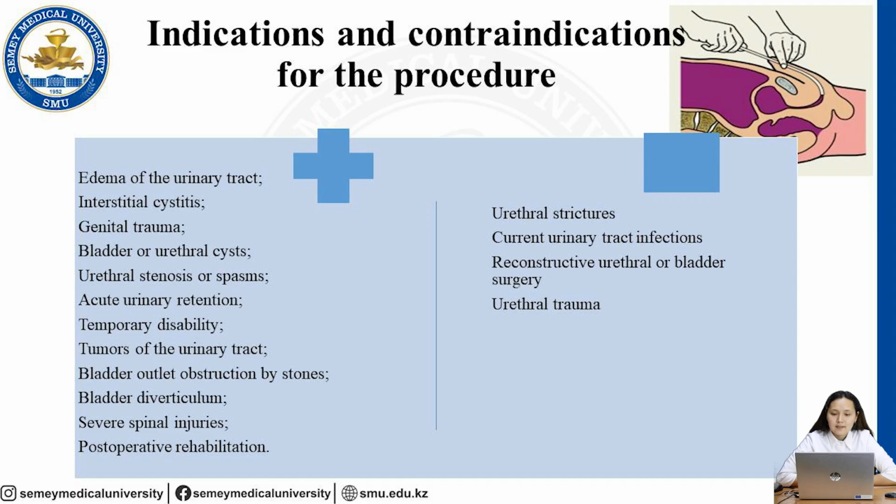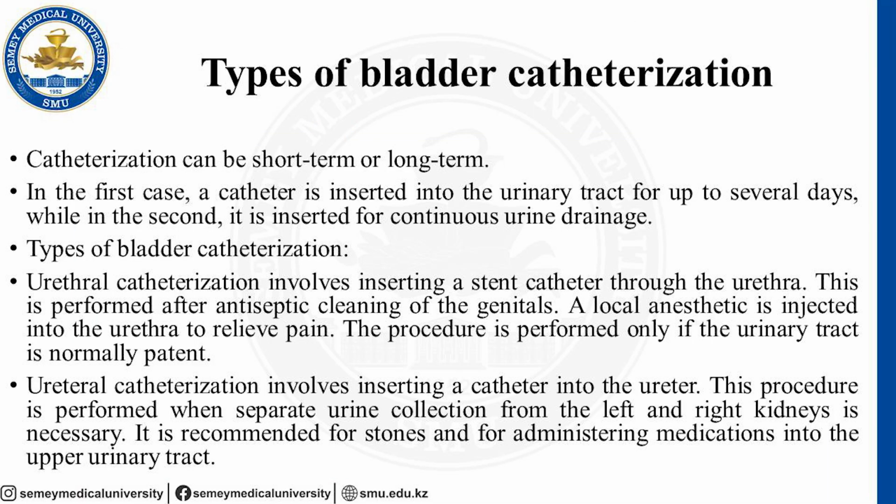When we have the following contraindications, we don't have permission to do the procedure: urethral strictures, current urinary tract infections, reconstructive urethral or bladder surgery, and urethral trauma. Also, when we do the catheterization procedure, we have to know the types of bladder catheterization, because we can fix the catheter, a special tube, short term or long term.